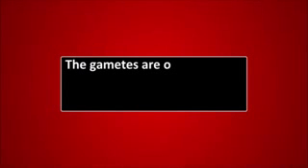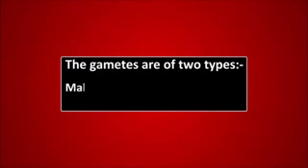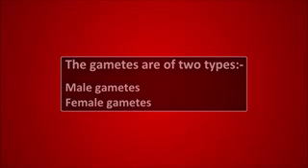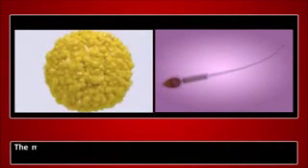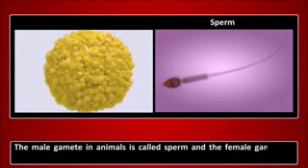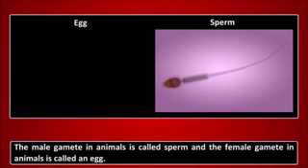The gametes are of two types: male gametes and female gametes. The male gamete in animals is called sperm and the female gamete in animals is called an egg.